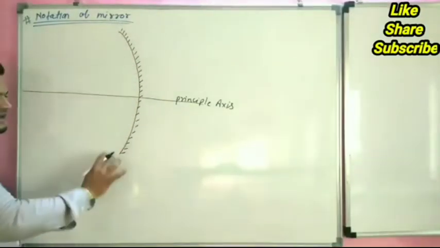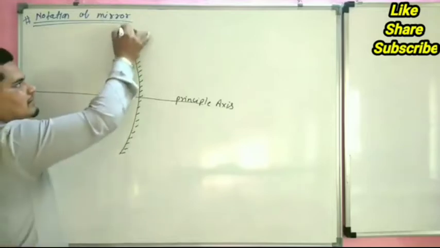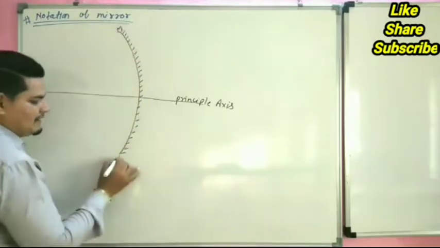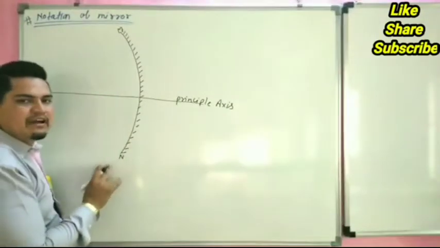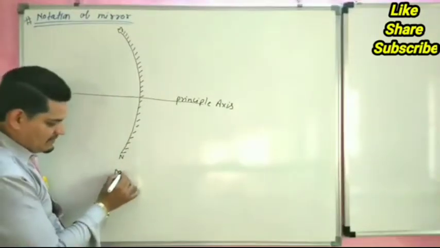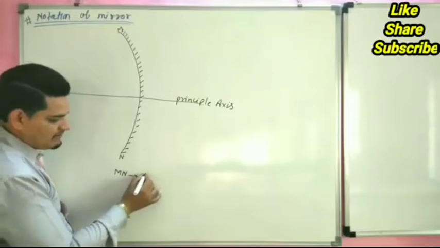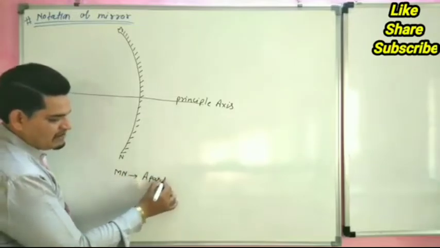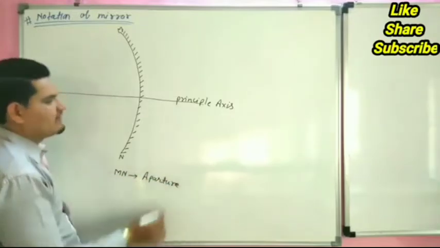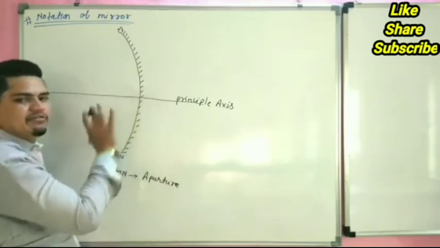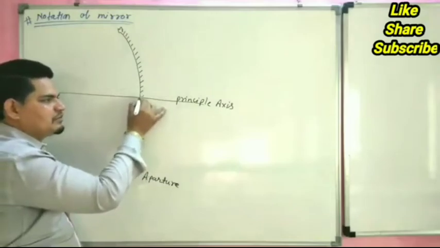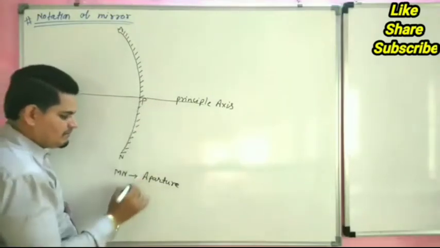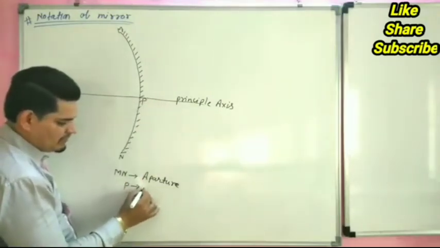This is the length of the total mirror. We can denote it by M and N. This total length MN is called the aperture. This point is the center of the mirror, because this line passes through the center of the mirror. This center point is called P. P is the pole of the mirror.